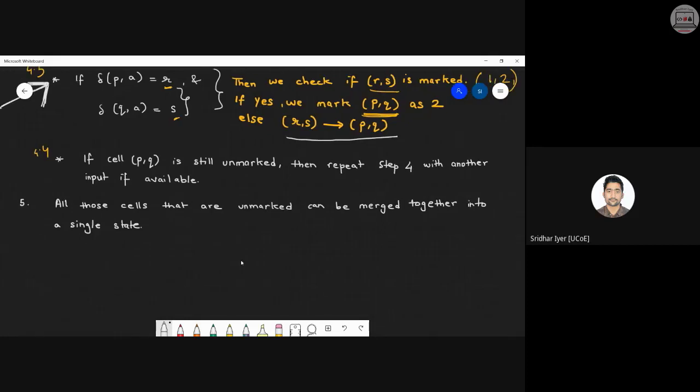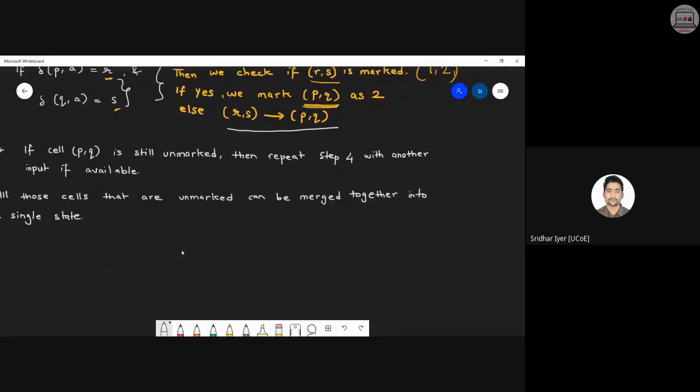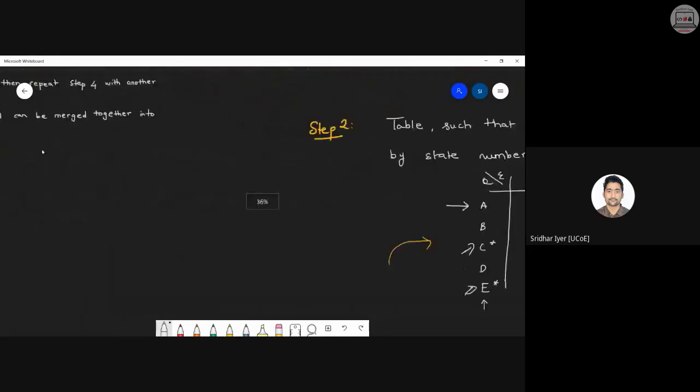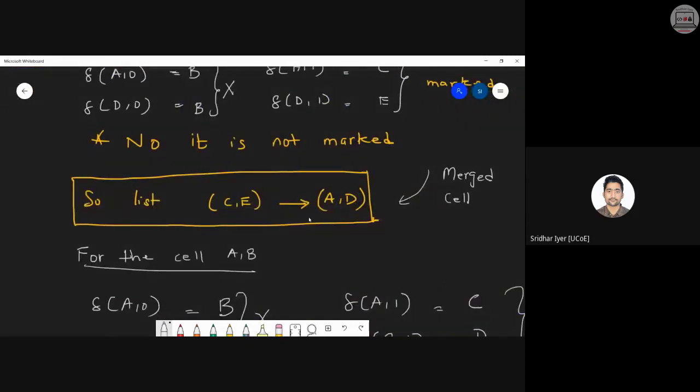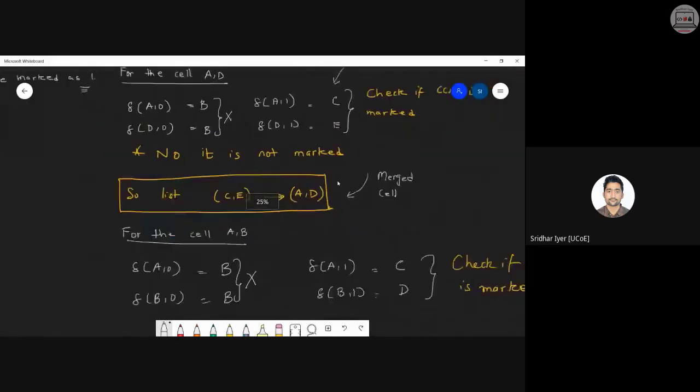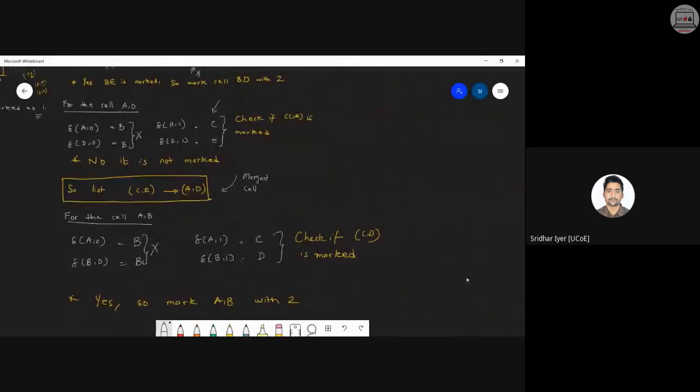Step number 5 is that all those cells that are unmarked can be merged together into a single state. That is what we have done so far. What was the remaining one? That is CE and AD were remaining. So we have merged CE and AD respectively. Clear with this?